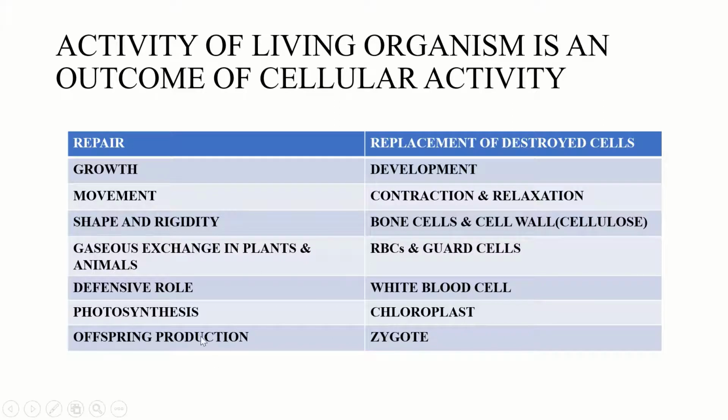Now next is photosynthesis. Photosynthesis mainly takes place in the green plant, and this mechanism is specific to the chloroplast, which has grana. Grana are basically the stacked form of thylakoids, and those thylakoids carry chlorophyll pigments, which are responsible for photosynthesis. Now next is offspring production.